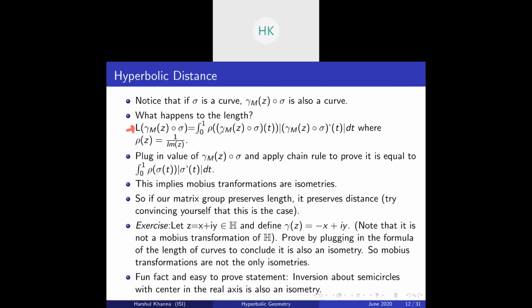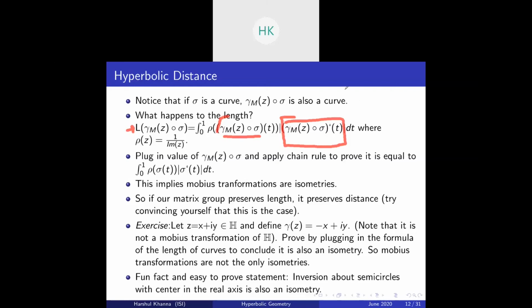which is equal to the integral from 0 to 1 of rho, which is basically 1 by the imaginary part of z, so 1 by the imaginary part of gamma m of sigma of t, times the modulus of the derivative of gamma m of sigma.